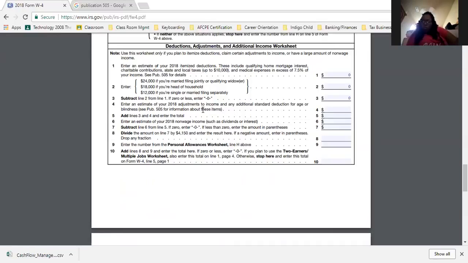And so what you're going to put is how much you plan on, and I use the word plan, how much you plan on writing off in your business. Let me make that even simpler. How much do you plan on doing in your business to produce those deductions, such as driving your vehicle?